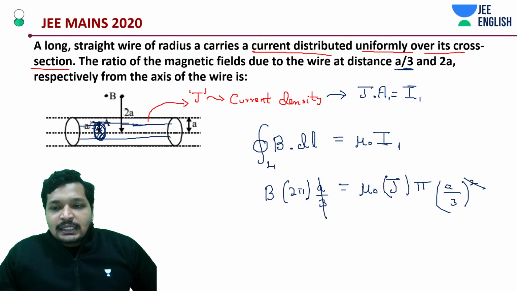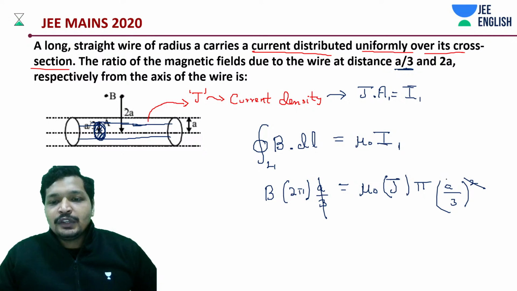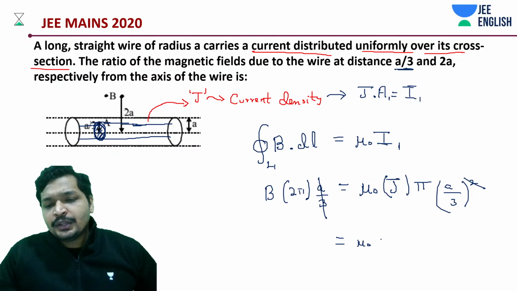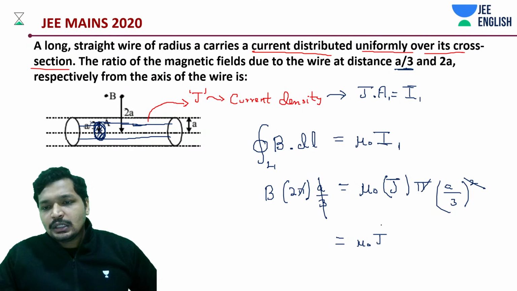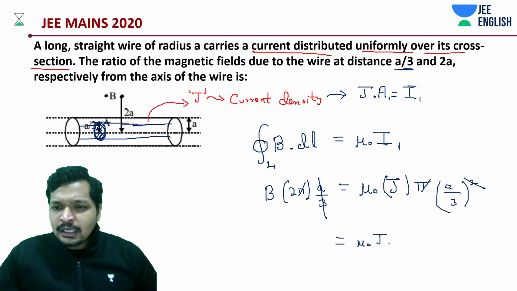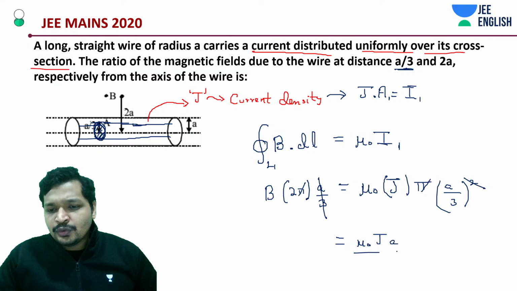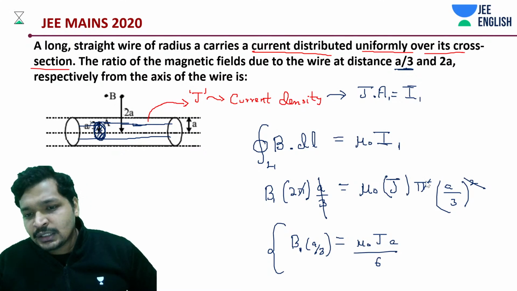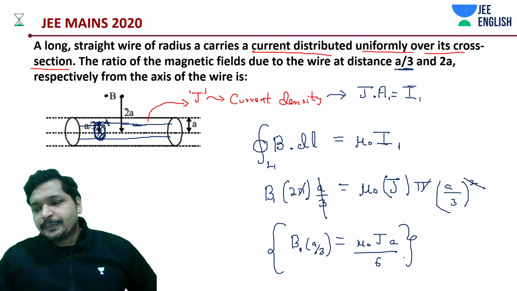This gets cancelled out, and there we go. We have mu naught into J, and pi also gets cancelled out. Okay, and we have mu naught into J into A divided by 6 as B1. Let's keep it as B1 or B at A by 3, whatever you would like to call it. Now that's it.